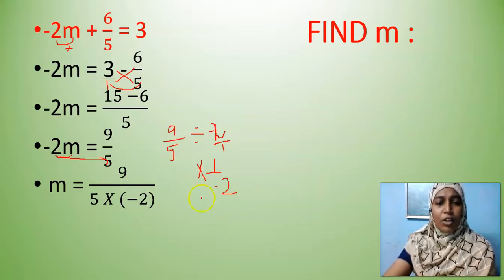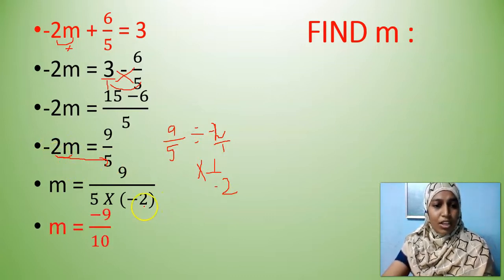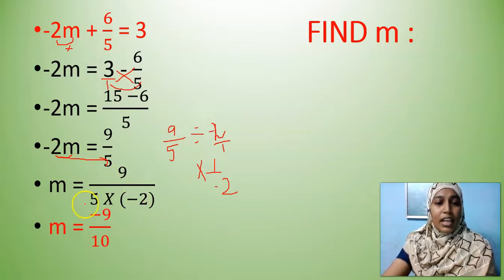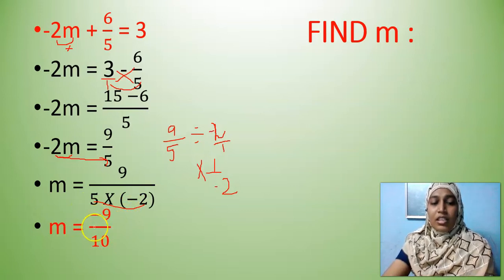But you need not explain all these things in your exam paper. But have an understanding how it came to denominator. Is it clear, my dear children? So minus 2 is in multiplication and it came to division here. Now I cannot cancel any number. So I just multiplied 5 2s are 10. And it is not defined to have the denominator in negative. So where has that negative sign gone? It has shifted to numerator. Okay. This is the standard form of writing a negative fraction.